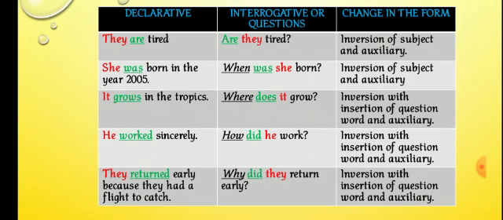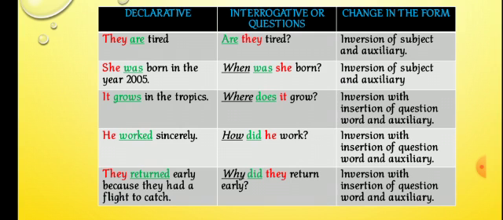It grows in the tropics. Where does it grow? The question word where, then does, that is a helping verb, and then the subject. After the helping verb only the subject has come. Similarly, the fourth one, he worked sincerely. How did he work? Did is a helping verb, right? After the helping verb the subject he has come, and the question word is how.